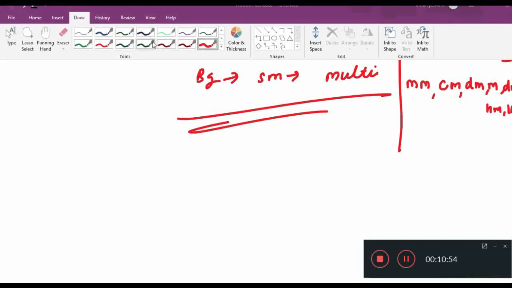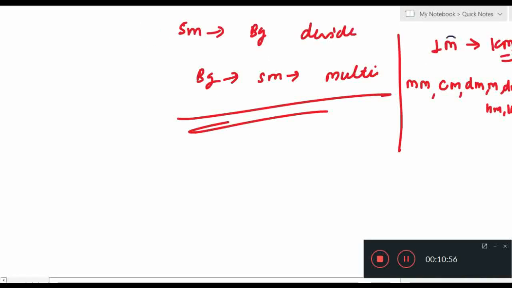As you can see, we have to convert meter into kilometer. So here unit meter is smaller as per kilometer. So where is meter? Here. And 1, then 2, then 3. How many steps? 3. So we have to write 1 upon. Why upon? Because we are converting smaller to bigger.